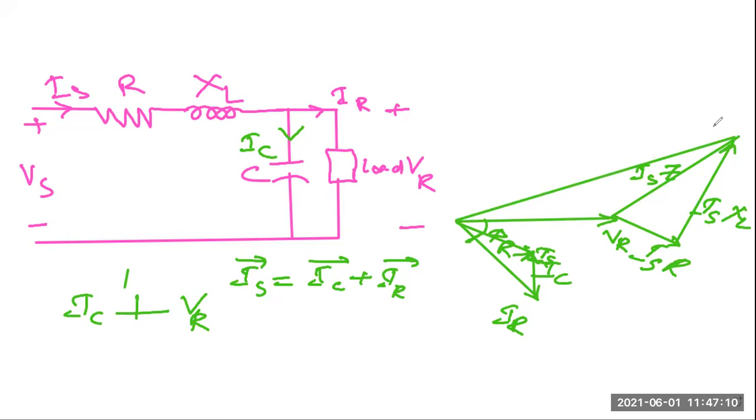This will be your VS. Yes, VS, correct. Very good. So VS and IS make an angle of phi s. This angle between VS and IS is your sending end power factor angle.